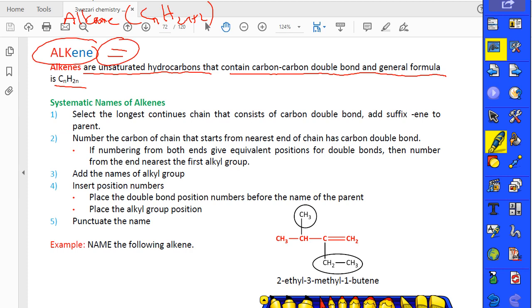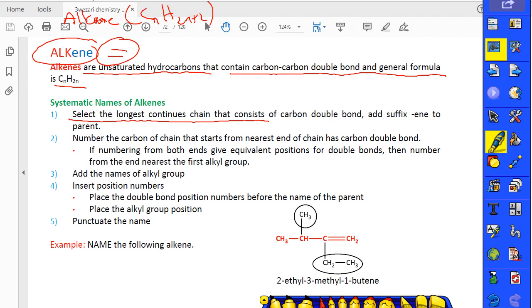And how can we write the name of the alkene? It's very easy because we use the same way as alkane. First, we use the longest chain. After that, we find the alkyl groups. We numerate the carbon atoms. After that, we write the name of the compound in the same way. Example.